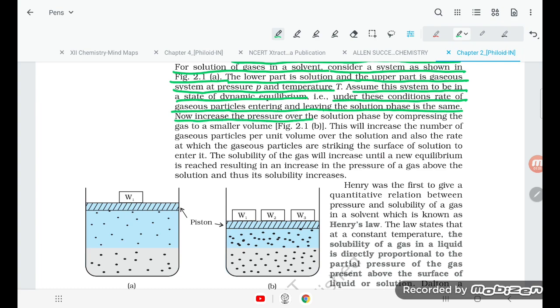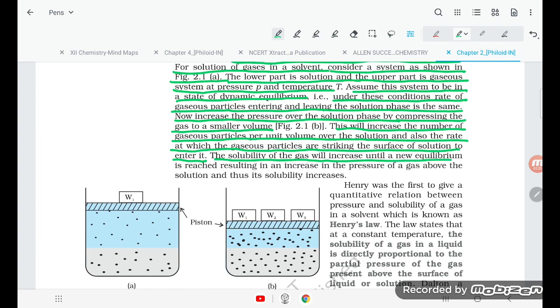Now increase the pressure over the solution phase by compressing the gas to a smaller volume. This will increase the number of gaseous particles per unit volume over the solution and also the rate at which the gaseous particles are striking the surface of the solution to enter it. The solubility of the gas will increase until a new equilibrium is achieved, resulting in an increase in the pressure of the gas above the solution and thus its solubility increases.